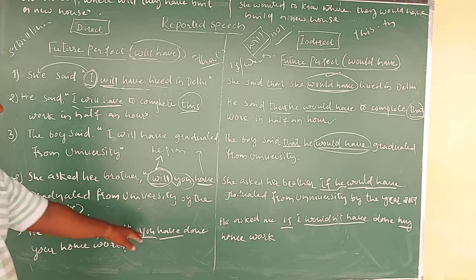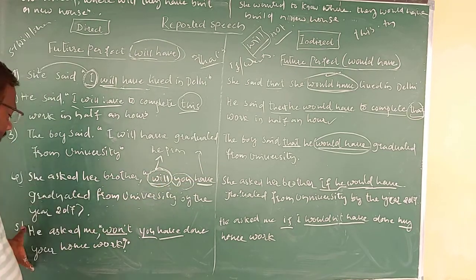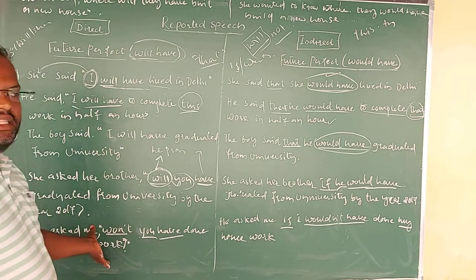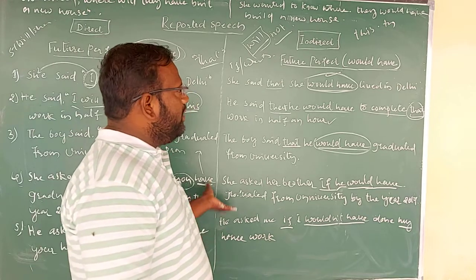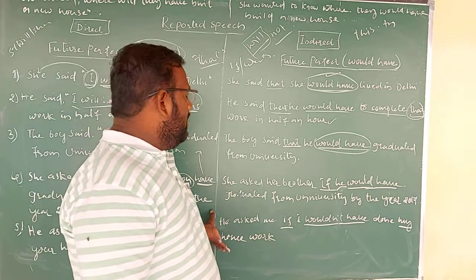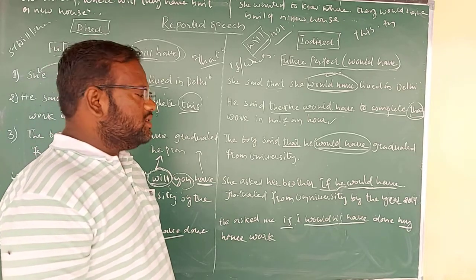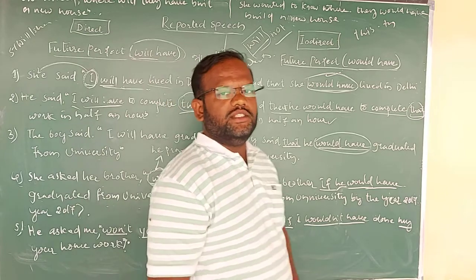See, "your homework" will become "my homework". So please consider it. He asked me, "Won't you have done your homework?" It is in the direct speech, and if I change it into indirect, it will become: He asked me if I wouldn't have done my homework. So this is the change we can find.